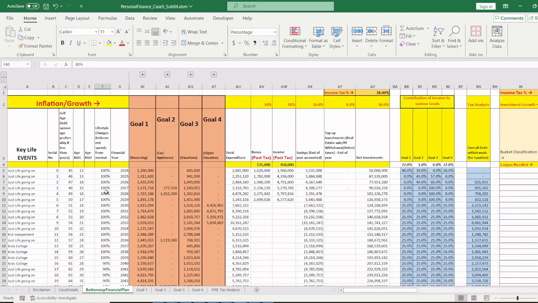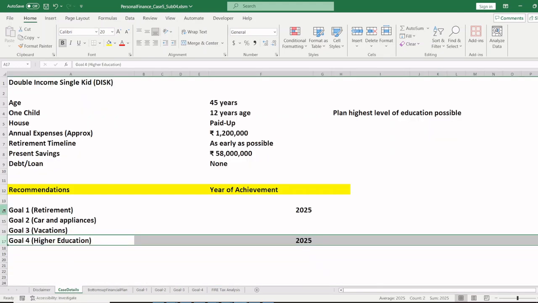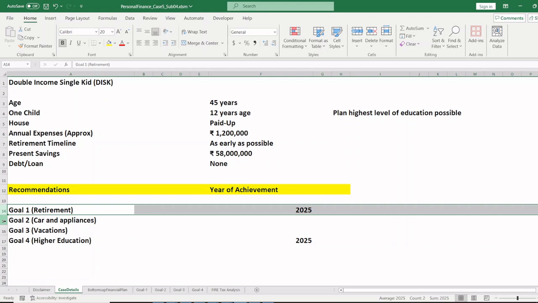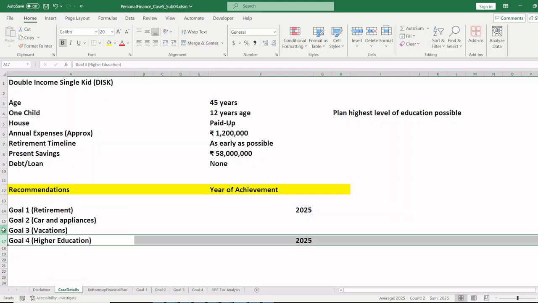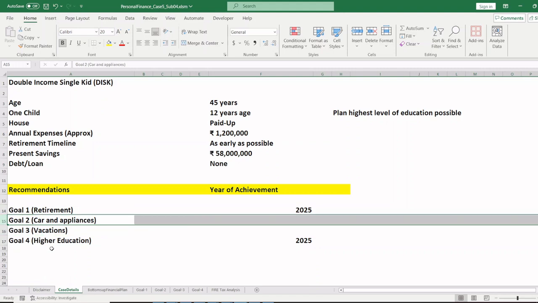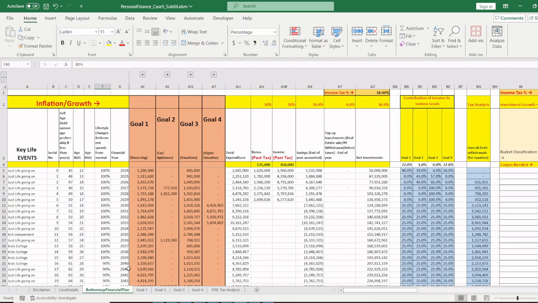Right? Okay. So this is about the integrated approach. Again, just the case details, I'll go through once again. Goal 1 is complete, 2-3 years of working. Goal 4 is complete, 2-3 years of working. For goal 3 of vacations, or goal 15, the person has to work a little bit more, about 3 or 4 years, and we are done. This is goal-based planning, right? If you have not got anything, this is a summary.